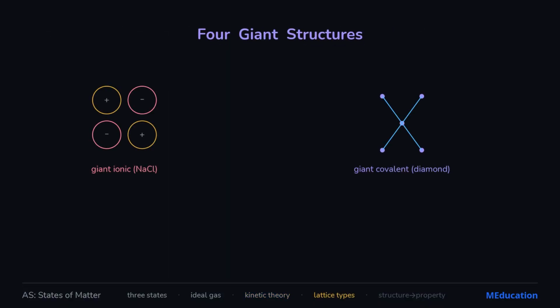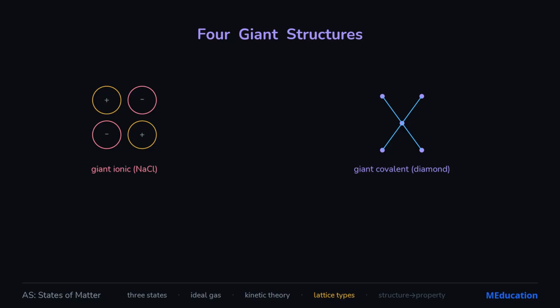Now solids, where arrangement does the talking. There are four structures to know. A giant ionic lattice, alternating positive and negative ions, like sodium chloride, is held by strong electrostatic forces, so it melts high and conducts only when molten or dissolved.